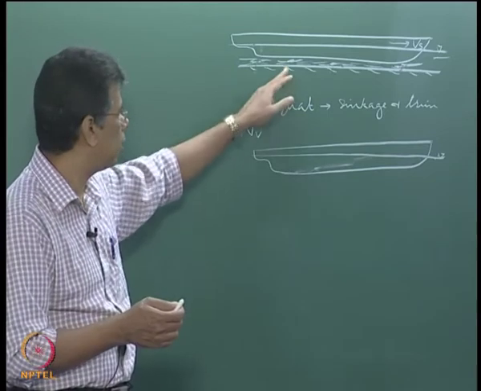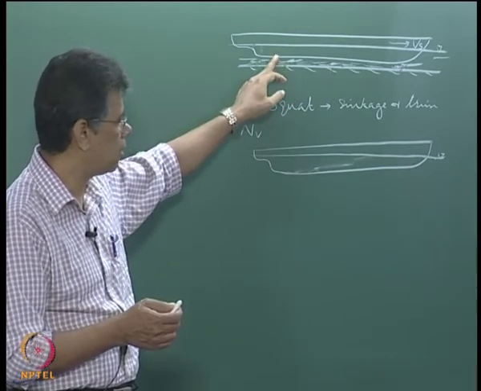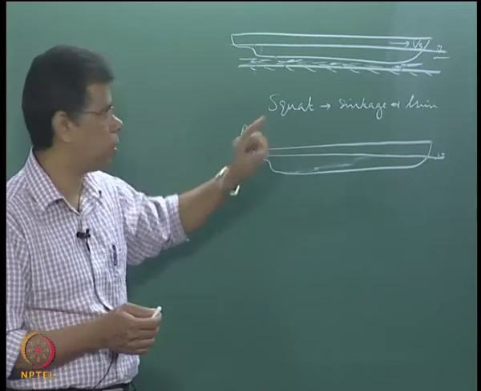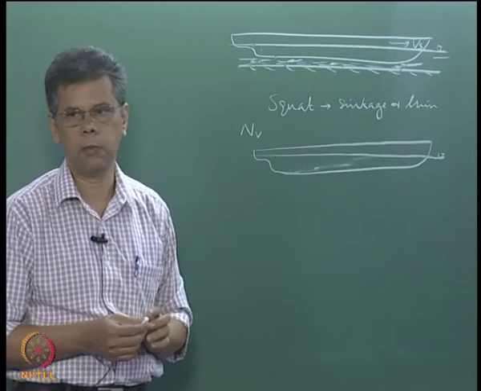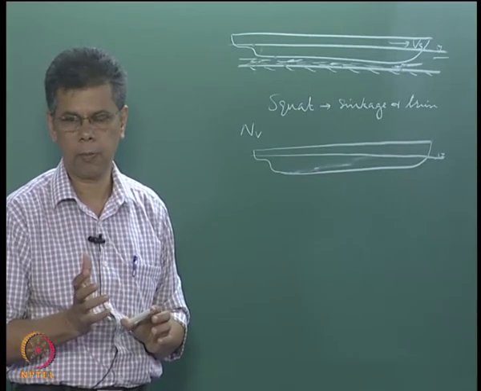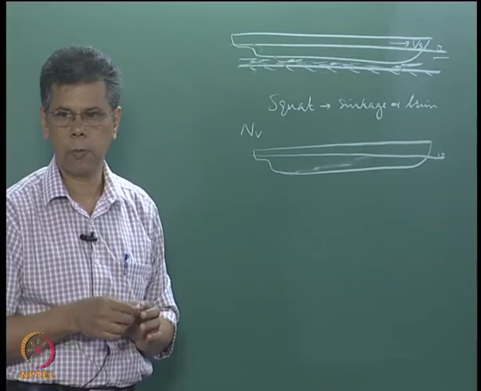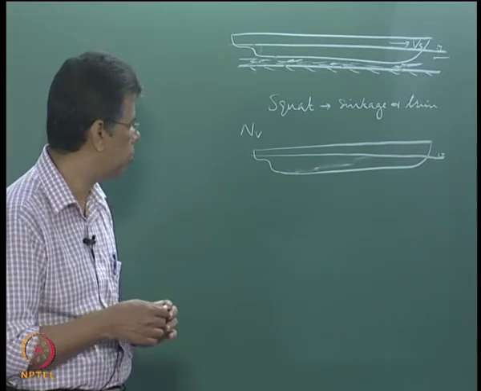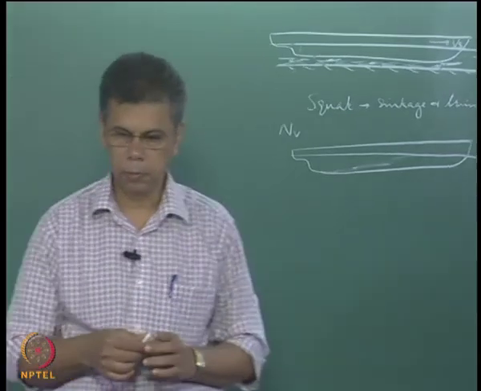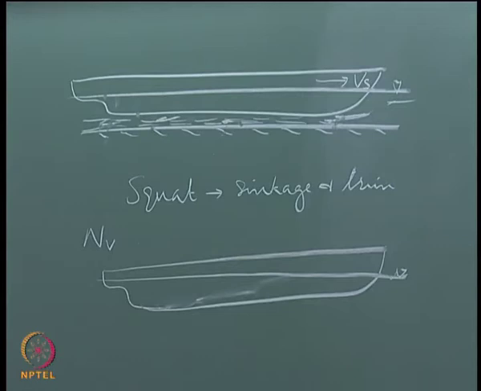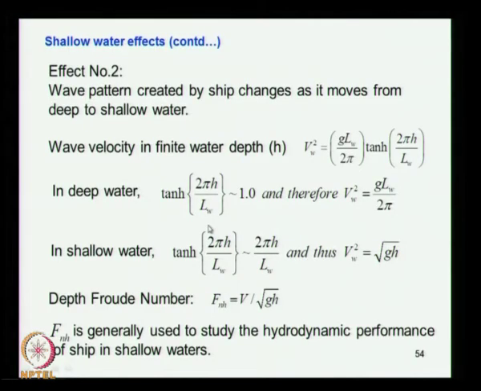So this shallow water effect not only increases resistance, it also leads to trimming. We have seen the squat which leads to trim, and when it trims the ship becomes directionally more stable, and this leads to less responsiveness of the ship during the application of rudder. So that is one effect, and another effect you can consider here, effect number 2, is the waves.